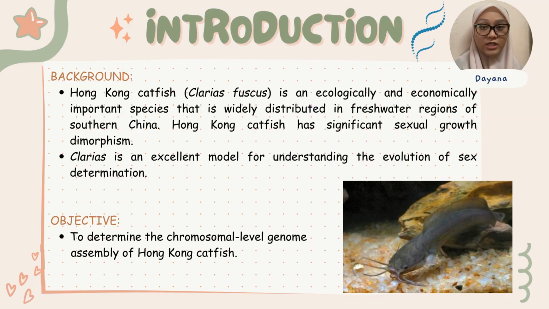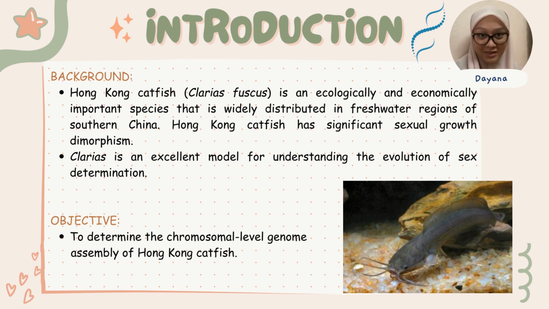Hong Kong catfish, scientific name Clarias fuscus, is an ecologically and economically important species that is widely distributed in the freshwater region of southern China. Hong Kong catfish has significant sexual growth dimorphism. Sexual growth dimorphism is the difference in appearance between males and females of the same species, such as in color, shape, size, and structure.